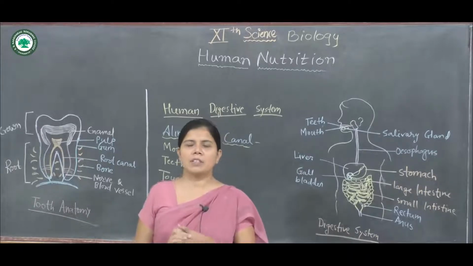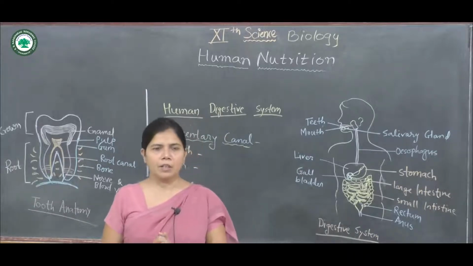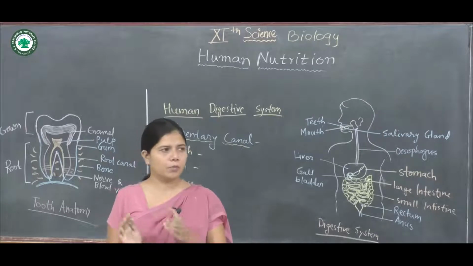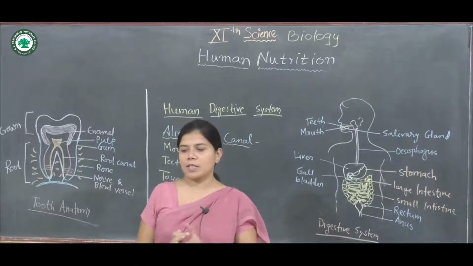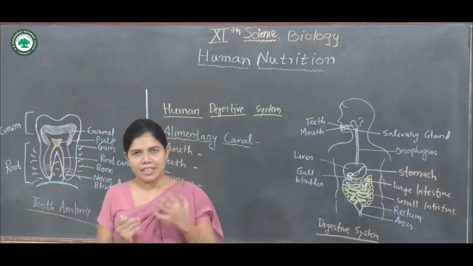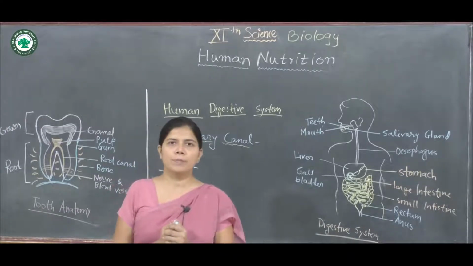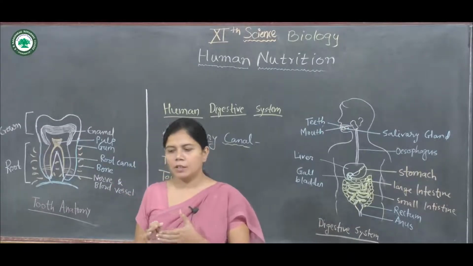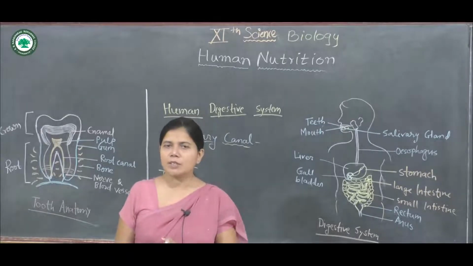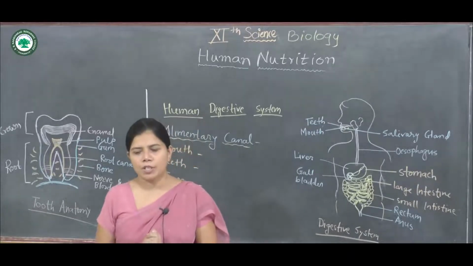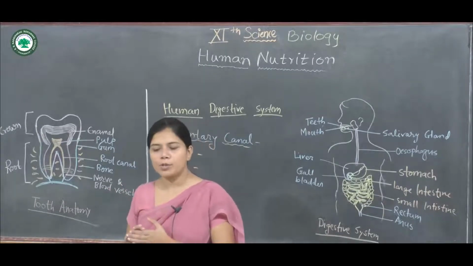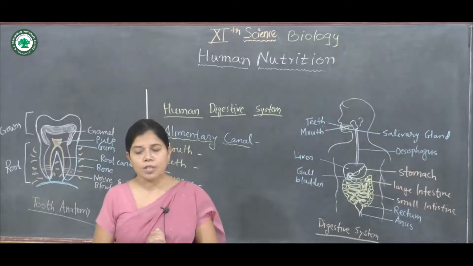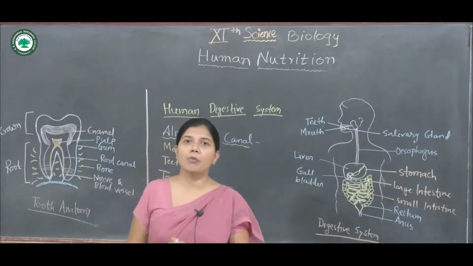All animals, including human beings, intake particular food. So, nutrition is the sum of the processes by which an organism consumes and utilizes food substances. That is what we call nutrition.